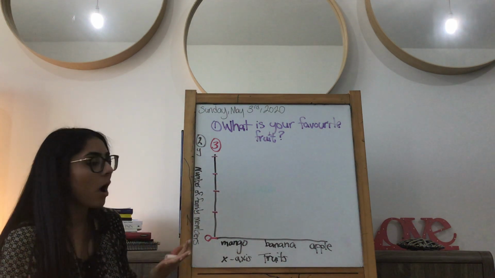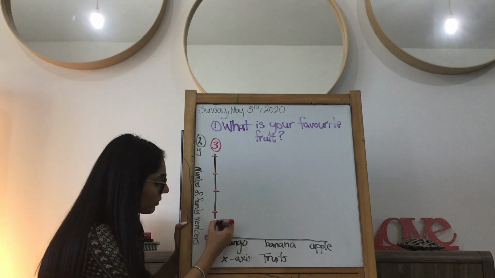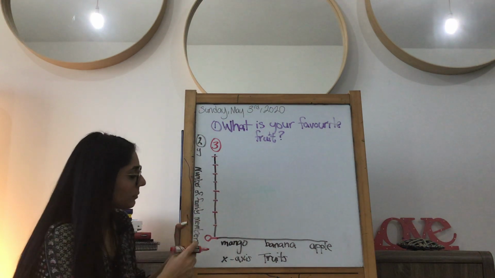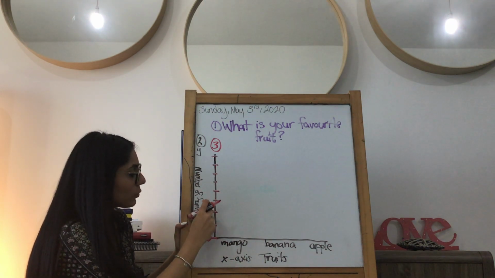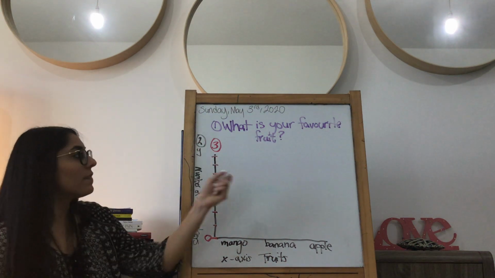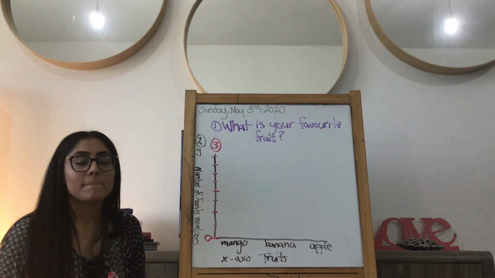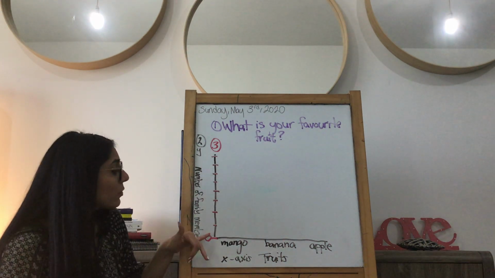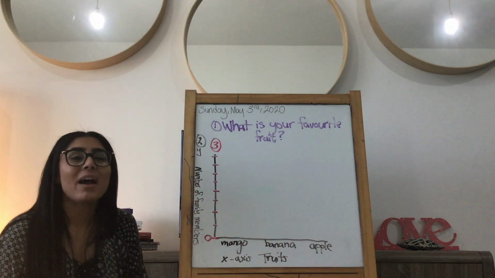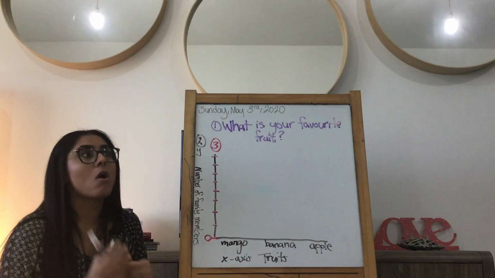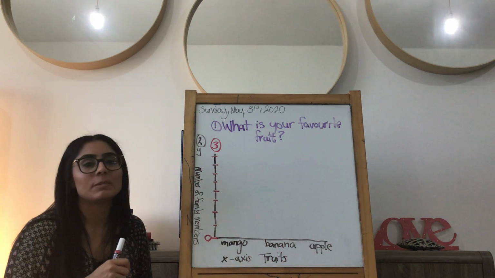Maybe I want to draw even smaller ones in between. Do you think it would be wise for me to go 0, 10, 20, 30, 40, 50, 60, 70, 80 for this graph? If you're saying no, you're correct. No, it doesn't make sense for me to go up by 10s. Why is that not a good choice? It's not wrong, but it would not be the best option.